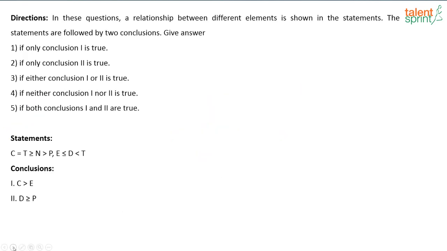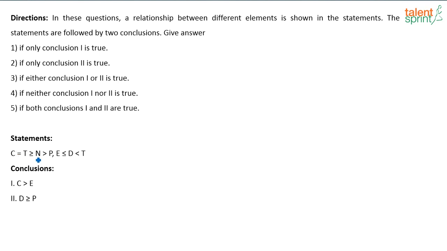Next. In these questions, a relationship between different elements is shown in the statements. The statements are followed by two conclusions. Coded inequalities, right? Say which of the conclusion is true. See what is given here.